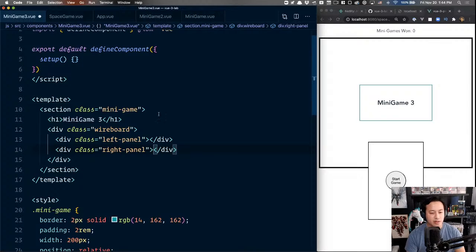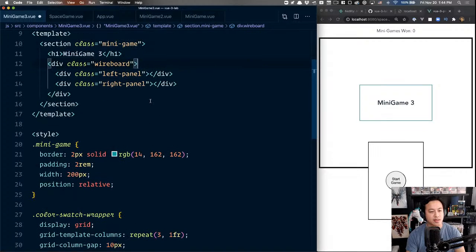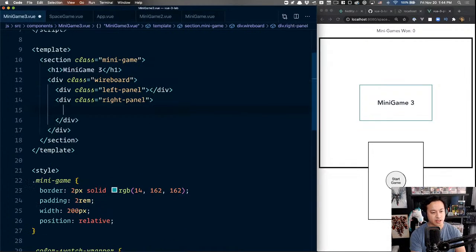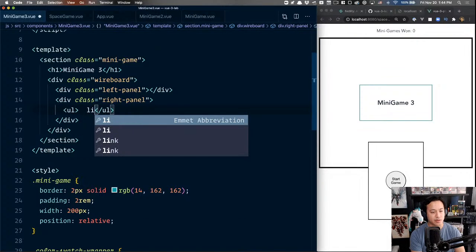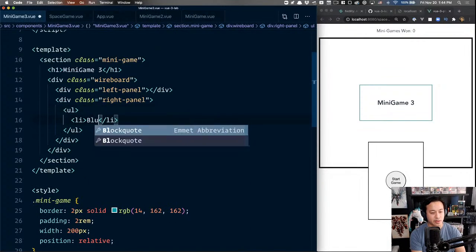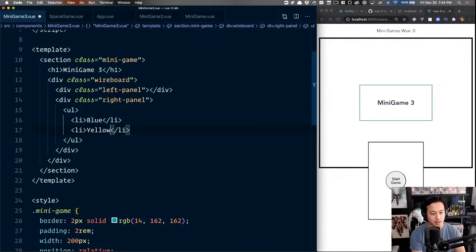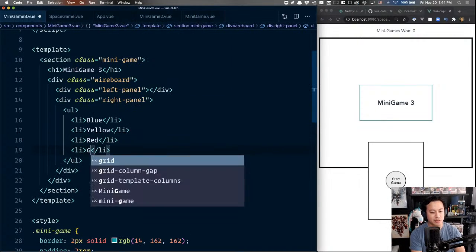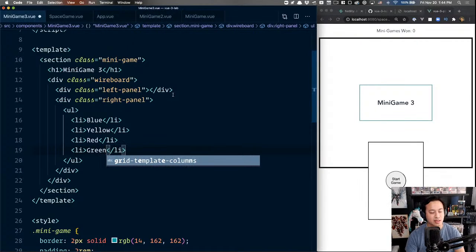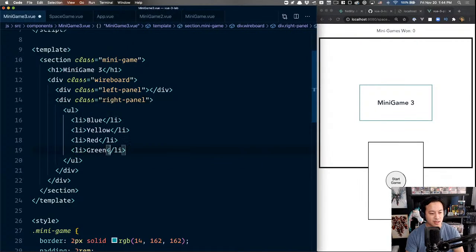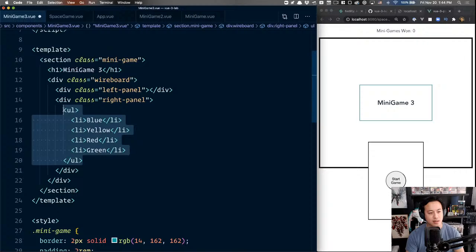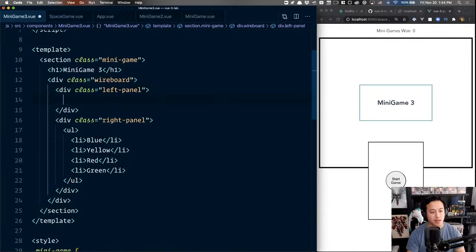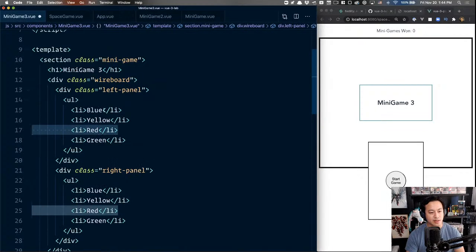And to ensure that we have the things, I'm going to go ahead and just be literal here. I'll just do a list, and then this is blue, this will be yellow, red, and they use pink, which I was a little surprised, maybe because it's a color blindness thing, but for now I feel like it makes more sense to have different colors. So I'm just going to do green for now, and then we're just going to copy this over, and you'll see why I'm doing this in a second.